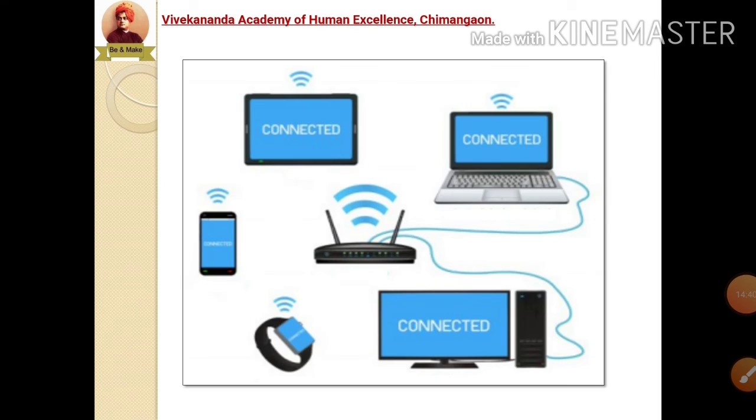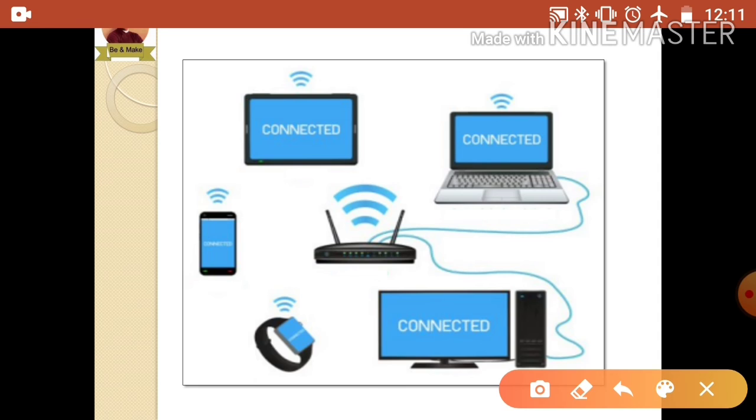The wireless LAN will be shown over here. This router has a network interface card installed on it, and it has two antennas. These antennas are used to transmit the data signal, and with the help of this component, the devices which are available in the wireless LAN or nearby it can get connected to the network.